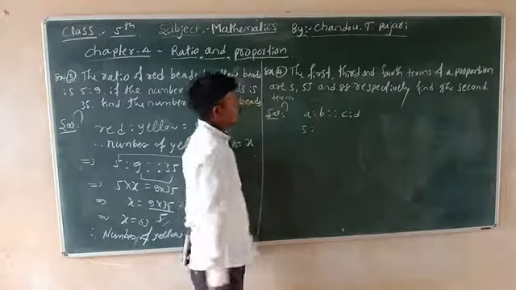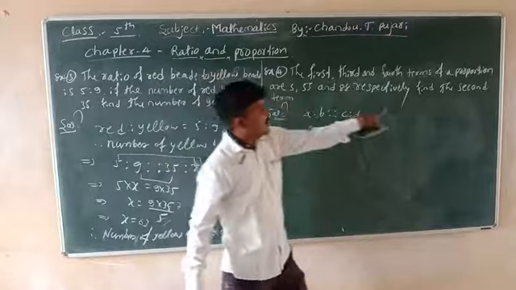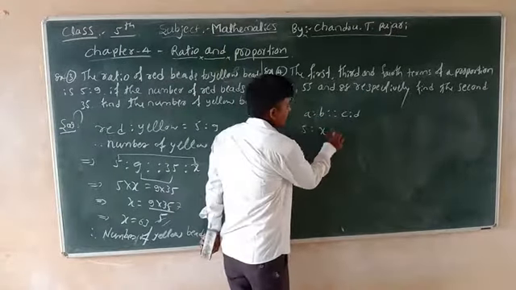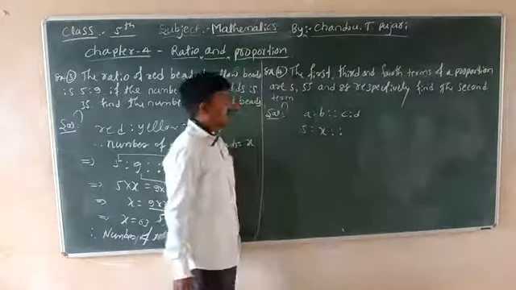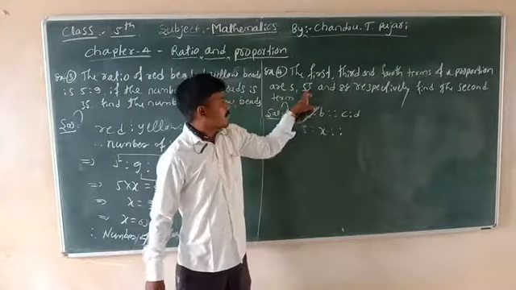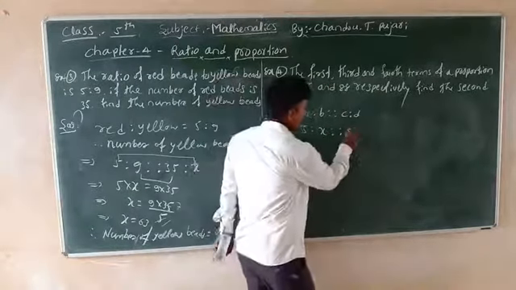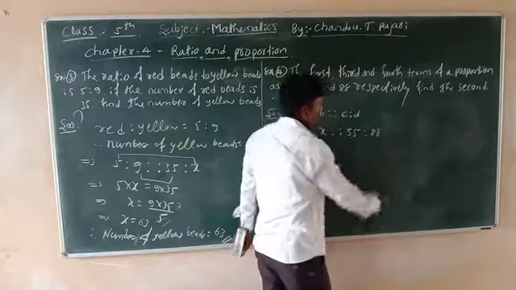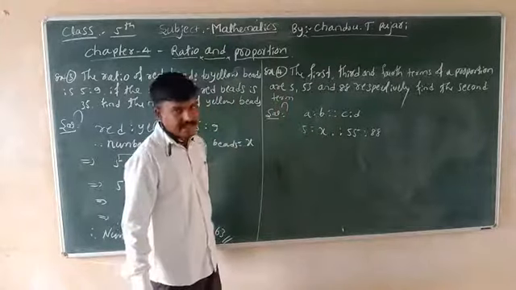B means the second term. The second term is not given, consider that x. Third term is 55. Fourth term is 88. Next, you can find out the second term.